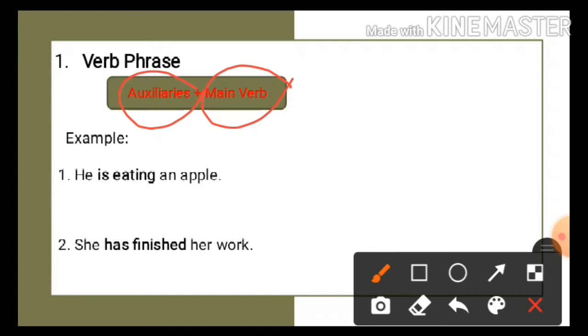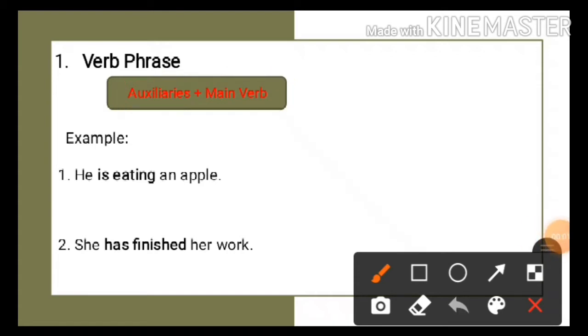Auxiliary or helping verbs consist of to be, do, have, and modals such as is, are, do, does, have, has, had, can, may, must, shall, and etc. So going back to verb phrase, it includes the main verb and the auxiliary, so it is a combination of both of them.